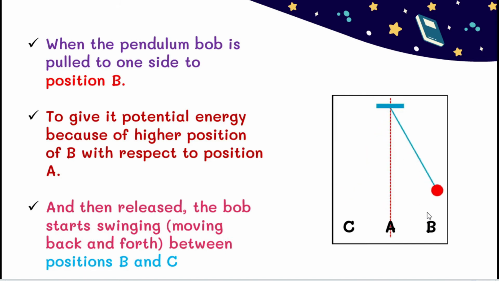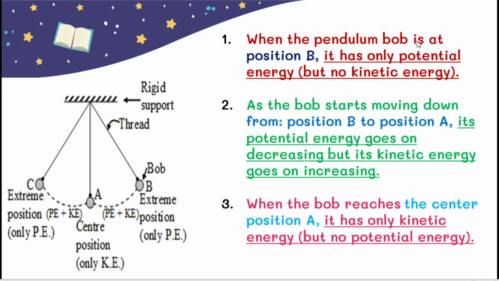The bob starts swinging back and forth, from B to C and C to A, and it crosses A. When the ball is swinging, it is in motion. So when an object is in motion, does it have potential energy or kinetic energy? Yes, very good, kinetic energy. So, students, when the pendulum bob is at position B, it has only potential energy, but no kinetic energy. You can see this picture. When the metal bob is at position B, it has only potential energy. There is no kinetic energy because it is at rest.